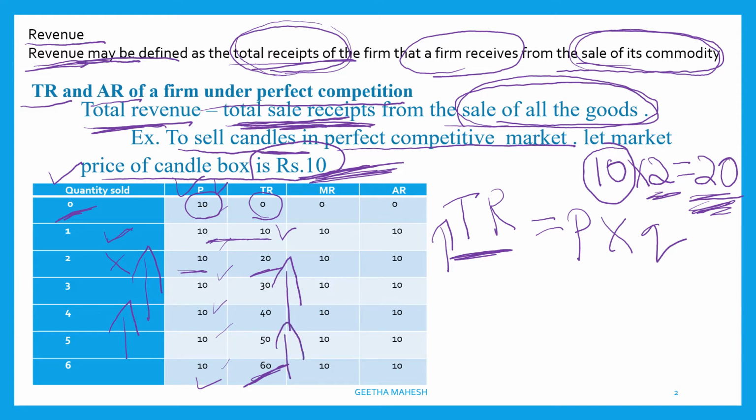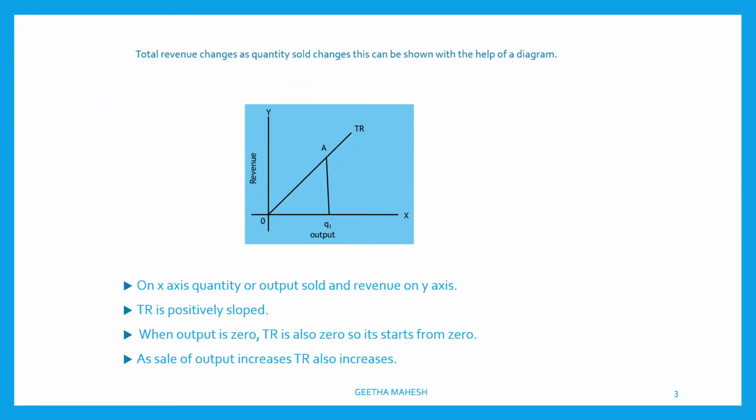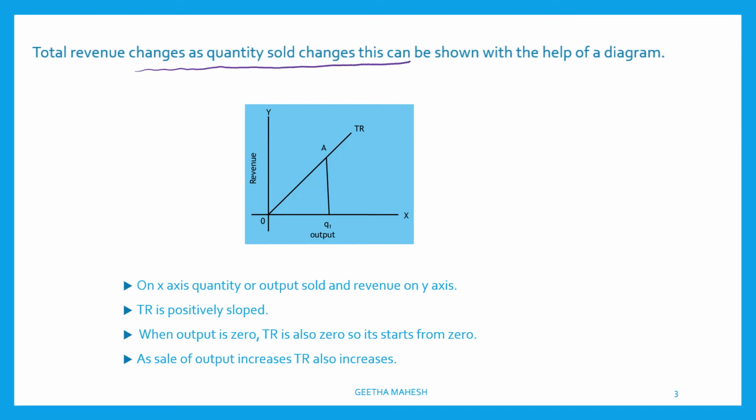But you should keep in mind the price under perfect competition remains constant. At a given price, how much a firm is able to sell, it can sell and thereby it can increase its total revenue. Dear students, let us understand total revenue with the help of a diagram. Total revenue changes as quantity sold changes. This can be explained with the help of a diagram.